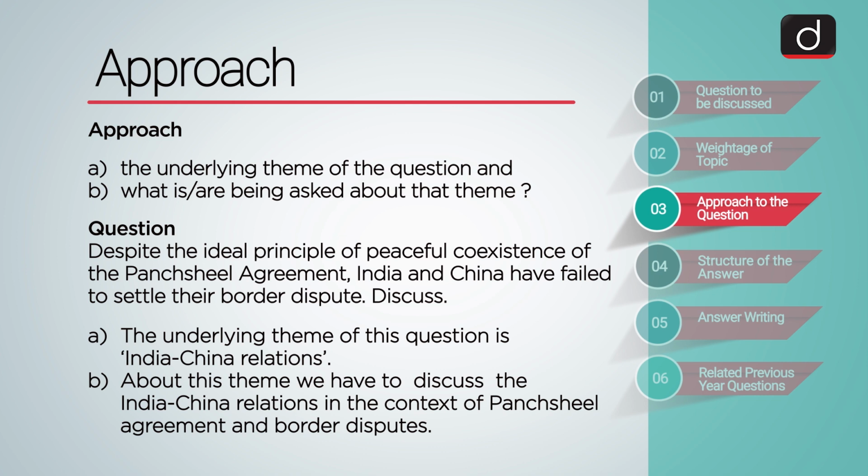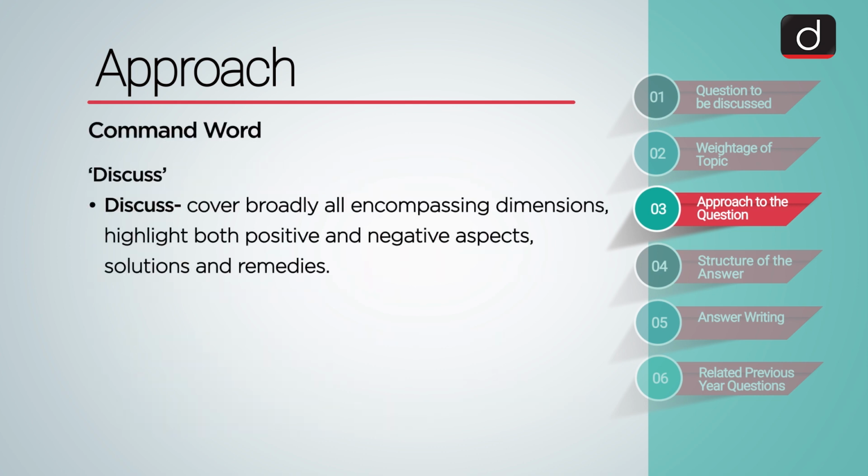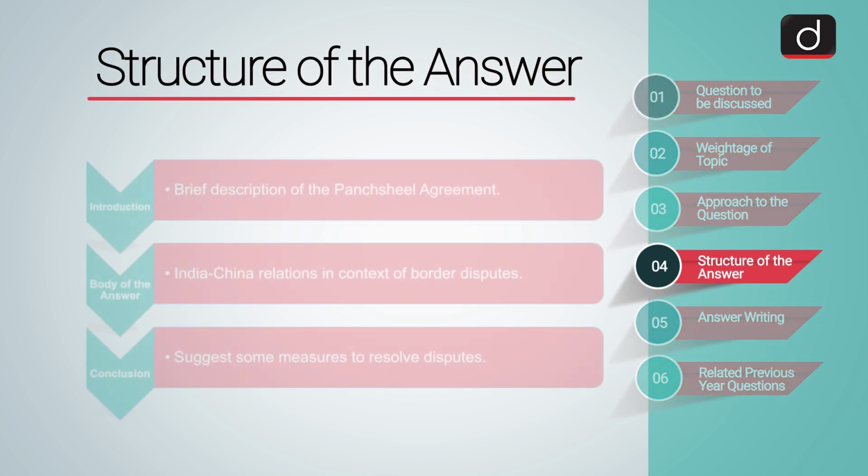To answer the given question, let us first understand the meaning of the command word discuss. Discuss broadly means to cover an all-encompassing answer, highlighting both the positive and the negative aspects of the theme. Solutions and remedies can also be suggested. Moving towards how to structure the answer.